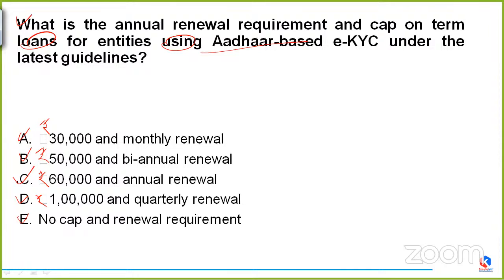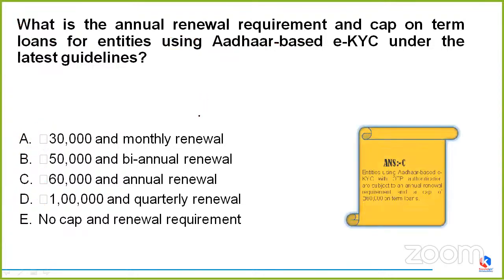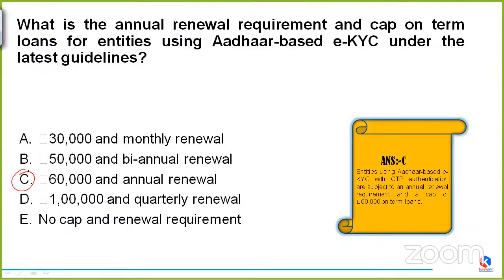Anyone? What should it be? What are you guys getting to be the correct answer? We have to tell both the things, whether it is the amount, which is the annual renewable requirement, or the time period, the cap on term. Jimmy is saying it to be option E. Okay. So the correct answer this time would be option C.